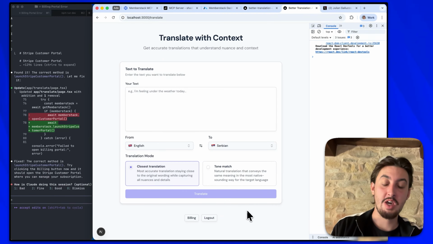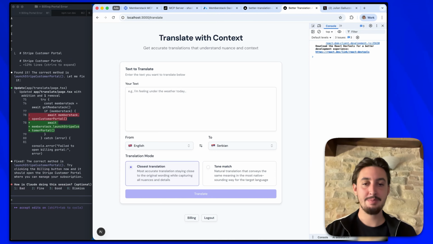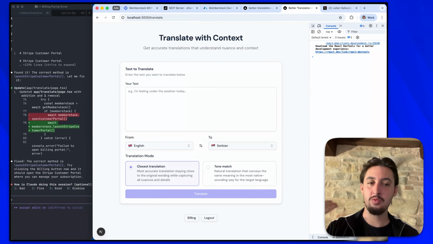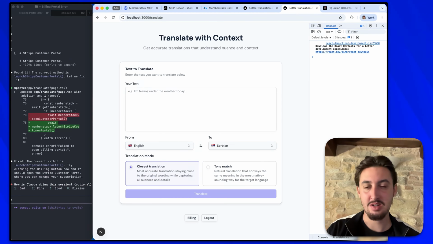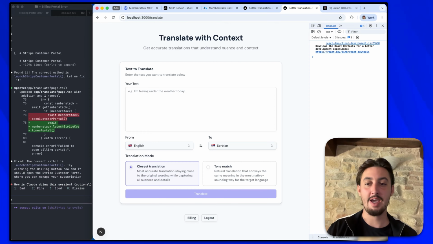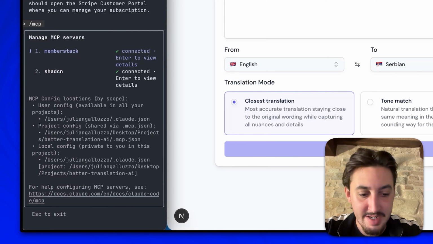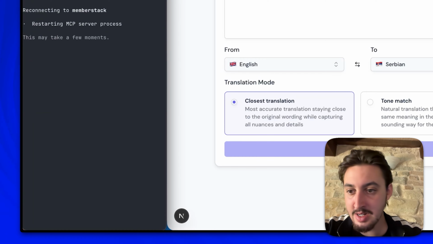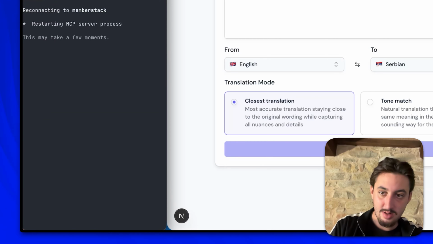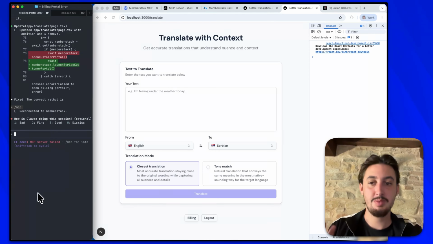All right, so there we go. It took a little bit. And by the way, in the event that the MemberStack MCP is getting stuck, just go ahead and restart it. So if you're using Claude Desktop, I think that just means close it and reopen it. If you're using Claude Code like I am, type in /MCP, and then I'll actually show you how to do that. So just type in /MCP, and then select MemberStack with enter, and then click reconnect. And it's going to restart it, and then it's going to say it's connected and you're good to go. So that got me past being stuck.